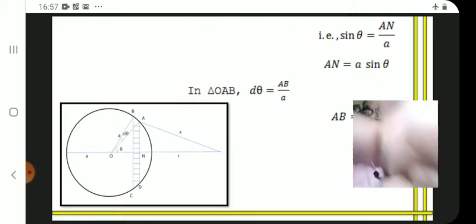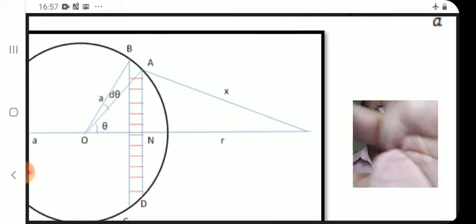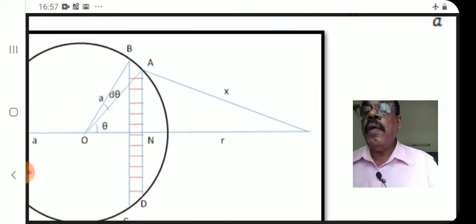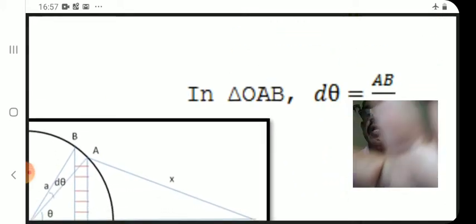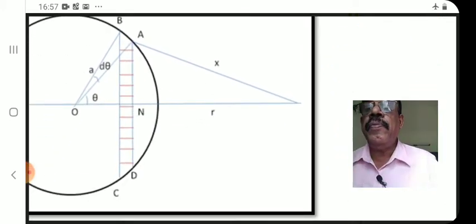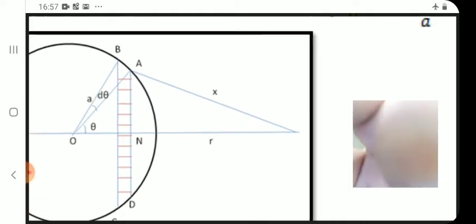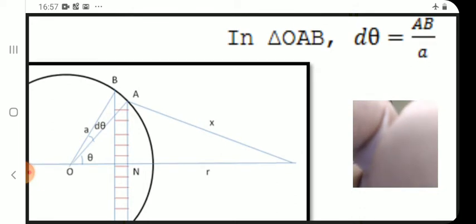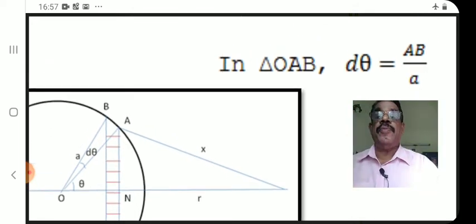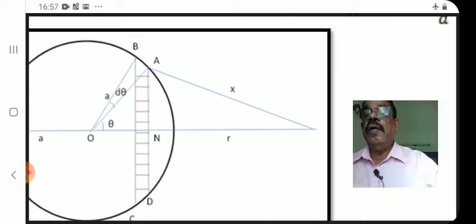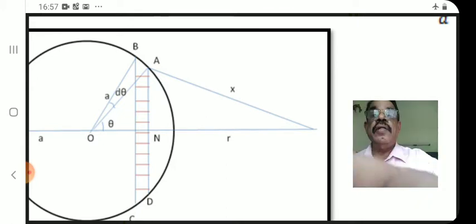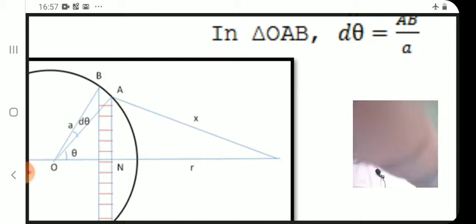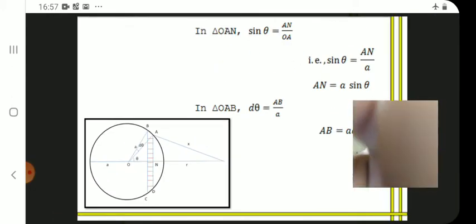Use the triangle OAN. Again, the figure is repeated. You need only draw it once. In the figure, we take the triangle OAB. You see OAB, a very small triangle. Angle d theta is arc by radius. That is, d theta is AB by small a. That is written here, AB by small a. Arc by radius is the angle. OAB is a very small triangle. d theta is arc by radius. That is written as d theta is equal to AB by a. a is the radius of the sphere.